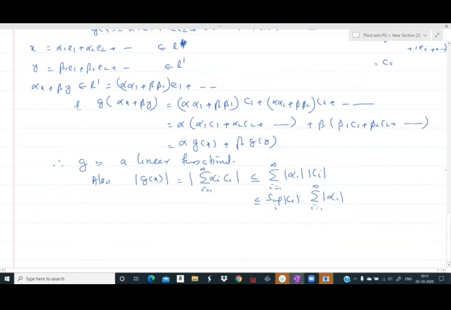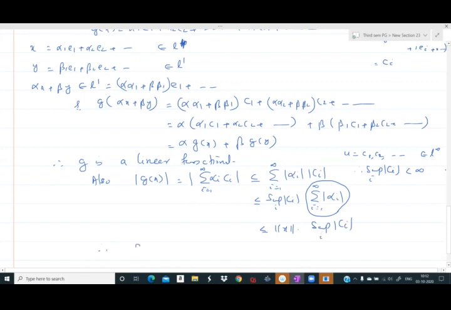Now we take u equal to the sequence c1, c2, etc., which is a sequence in L infinity. Therefore the supremum of modulus ci over i is finite, and this term is the norm of x in L1. So this is less than or equal to norm x into the supremum of modulus ci over i.